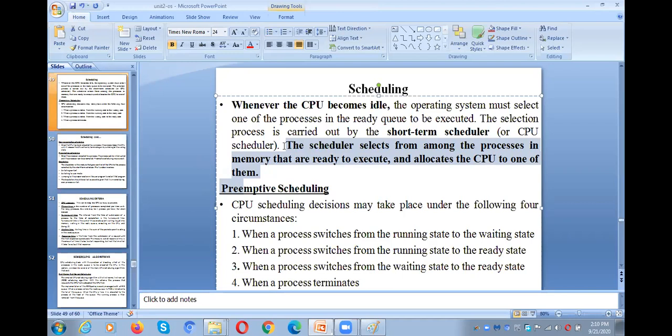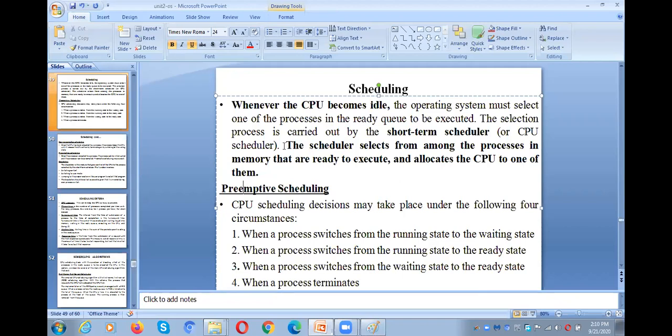And next, coming to preemptive scheduling, there are two types of scheduling: preemptive scheduling and non-preemptive scheduling. What is non-preemptive scheduling? Non-preemptive means once we assign the CPU to a process, the process will never release the CPU until it completes its execution.